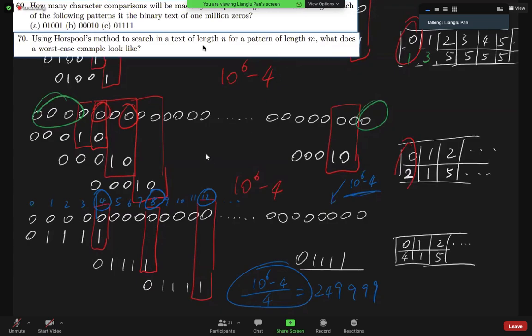String search algorithm. Maybe we can also use the same string, a lot of zeros. And now let's think about what might be a worst case scenario pattern such that we can maximize the number of comparisons.